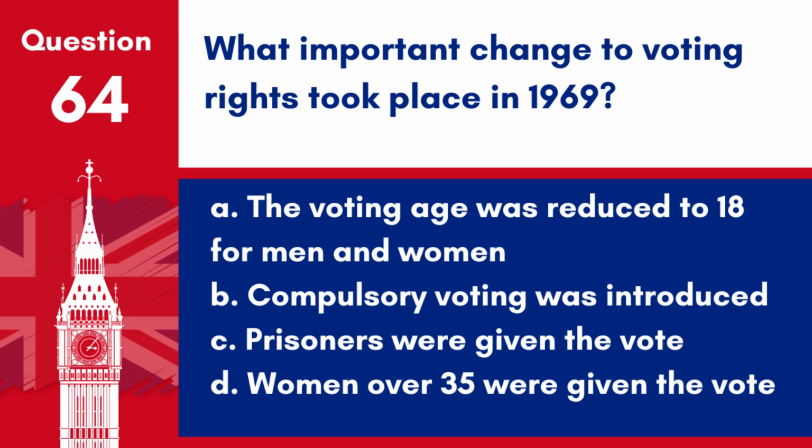Question 64. What important change to voting rights took place in 1969? A. The voting age was reduced to 18 for men and women. B. Compulsory voting was introduced. C. Prisoners were given the vote. D. Women over 35 were given the vote. Answer A. In 1969, the voting age in the UK was reduced from 21 to 18 for both men and women.